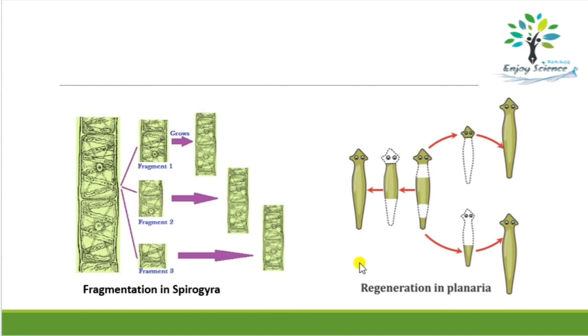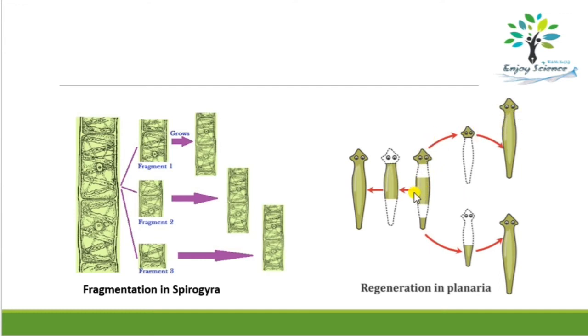As I said, these two modes of asexual reproduction are similar. So how are they similar? Okay, so sometimes in regeneration also, each fragmented part can develop into a new organism. You can see here an example, regeneration in planaria. So in planaria, if this planaria is fragmented into three different parts, head part, middle part, tail part, then from each different part a new organism is produced. So in this figure you can see two different parts, head and tail. So from the head, oh, the body is also there. So from the head also a new organism is formed.